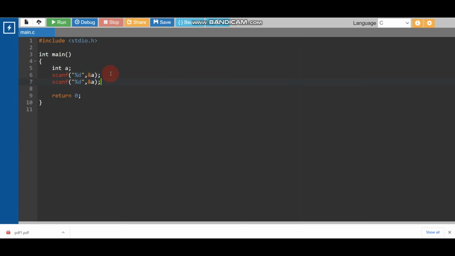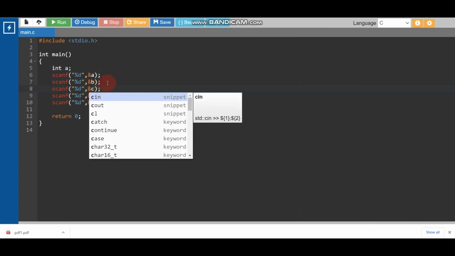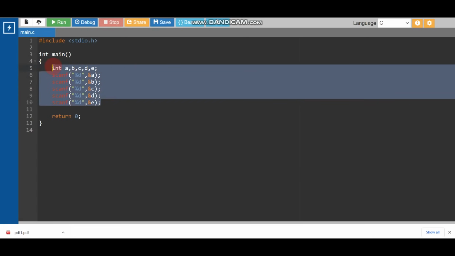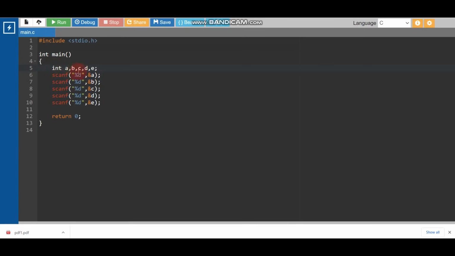Okay, 3, 4 or 5, but we need to change the variable names. Second input should be b, third input should be c, fourth input should be d, and fifth input should be e. Okay, you can name them anything, and you need to declare here a, b, c, d and e. Okay, these are the 5 inputs. Now this statement will take 5 inputs.